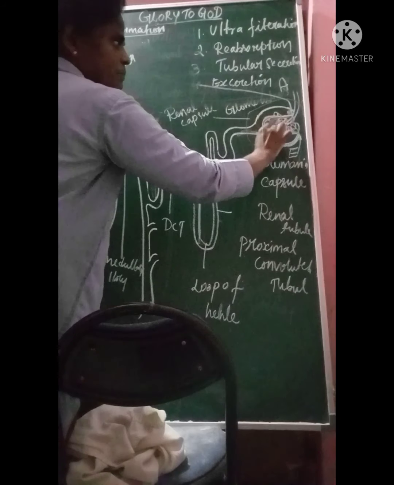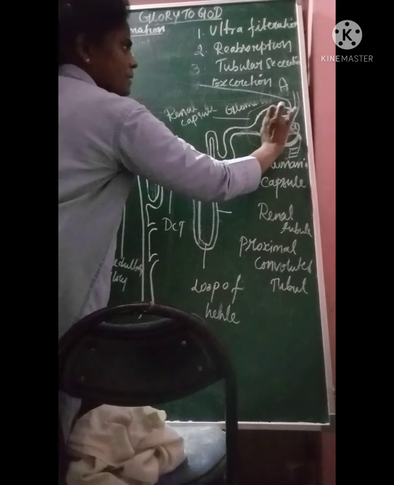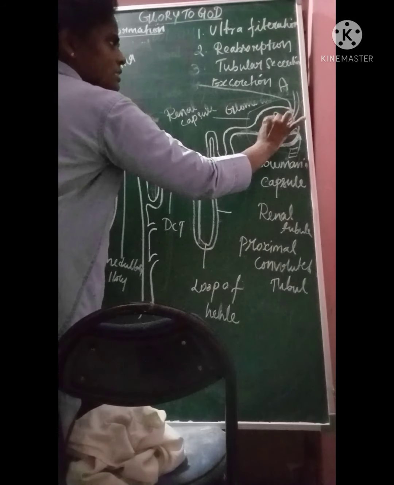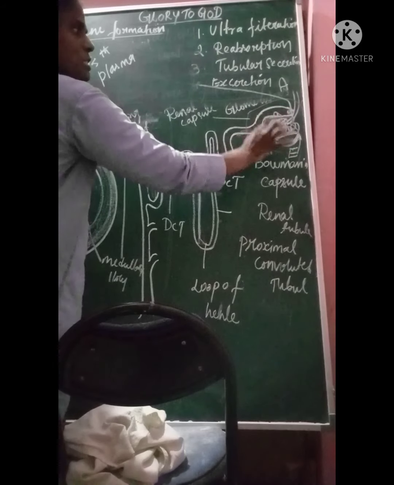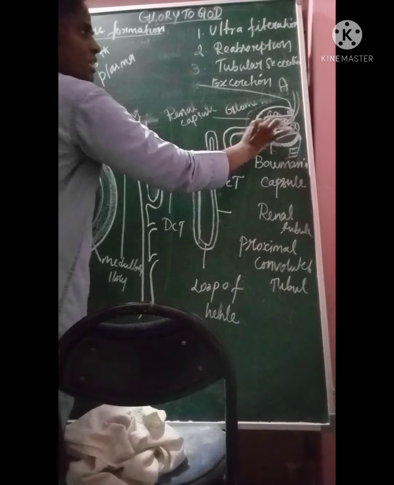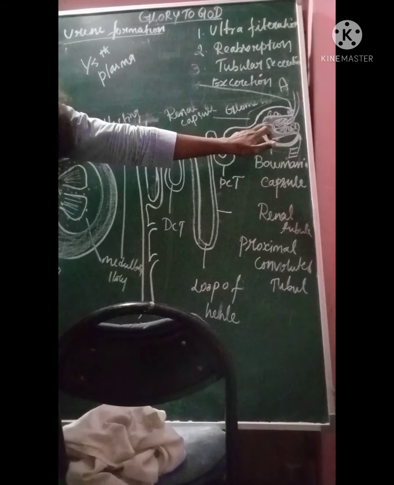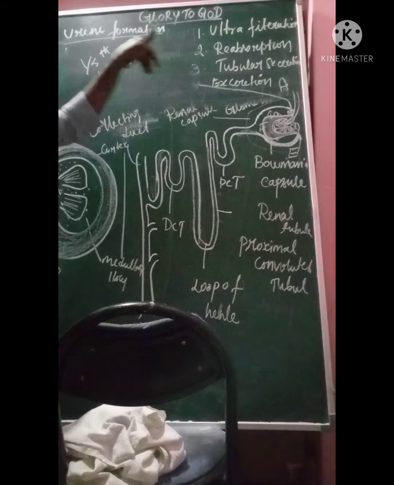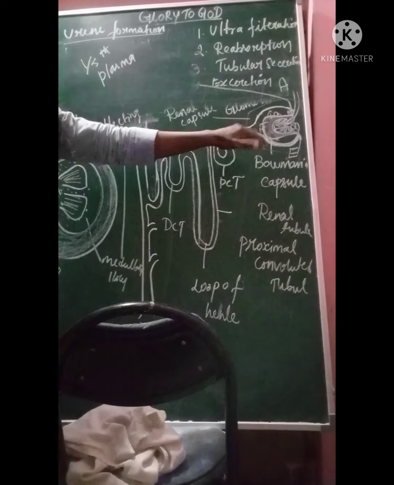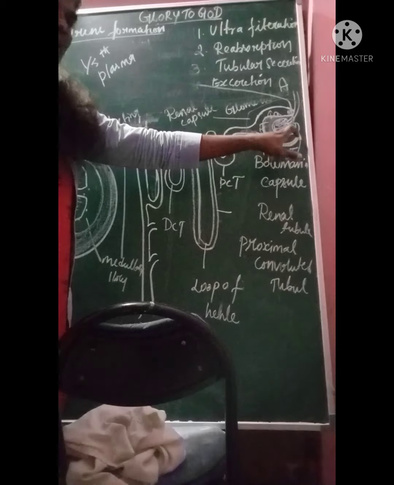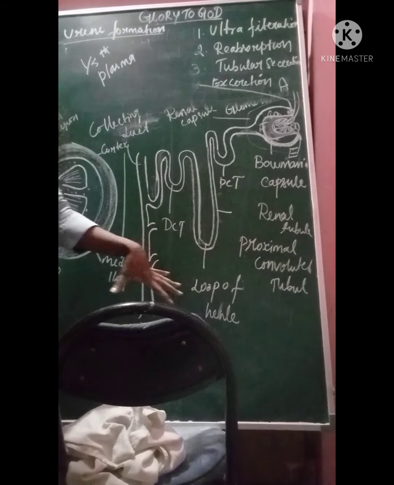This is the space we have. Can you see this space? We have the glomerulus here and a space around it. In this space only we get the filtration. In this filtration, blood plasma is getting filtered. Only one-fifth of the plasma gets filtered here, and the rest of the blood plasma goes back to the blood circulation.